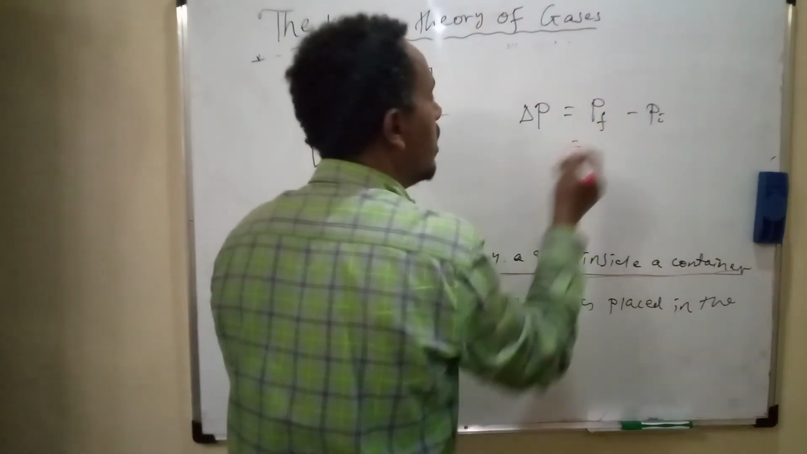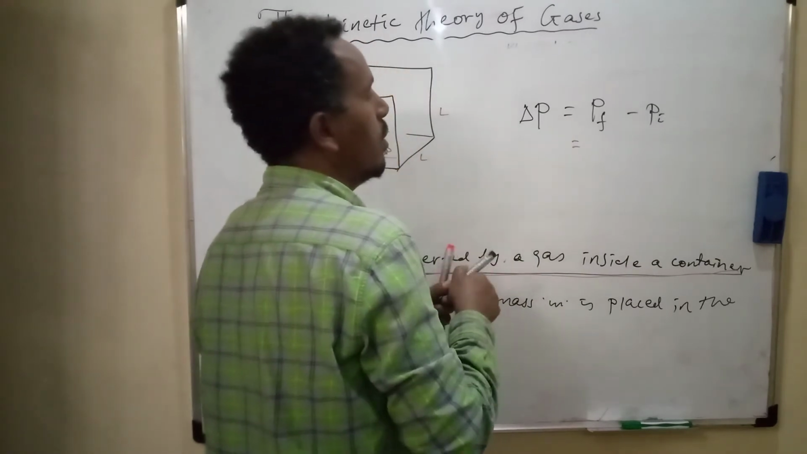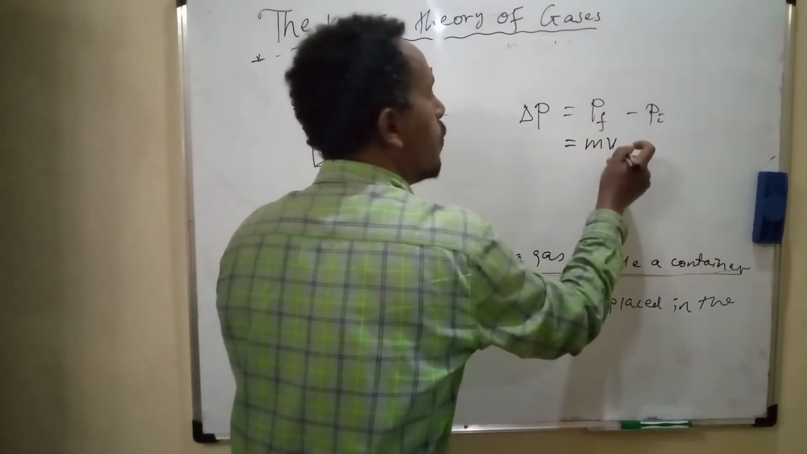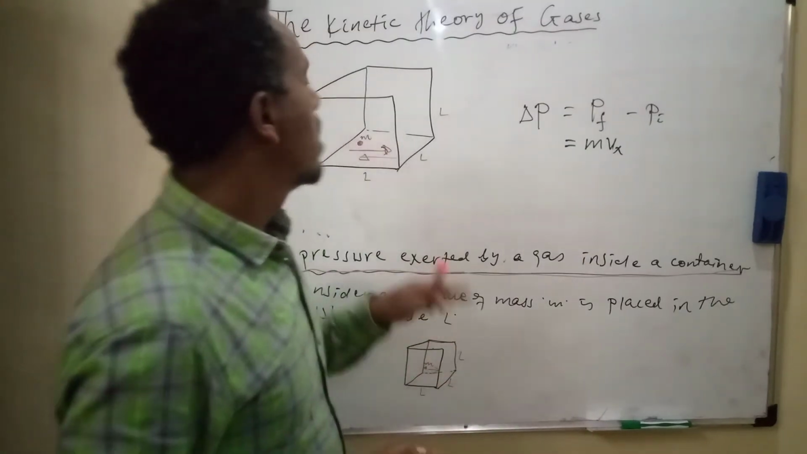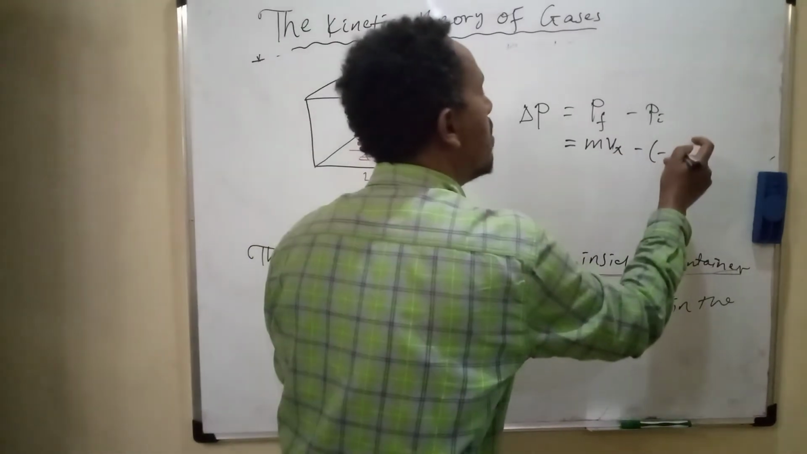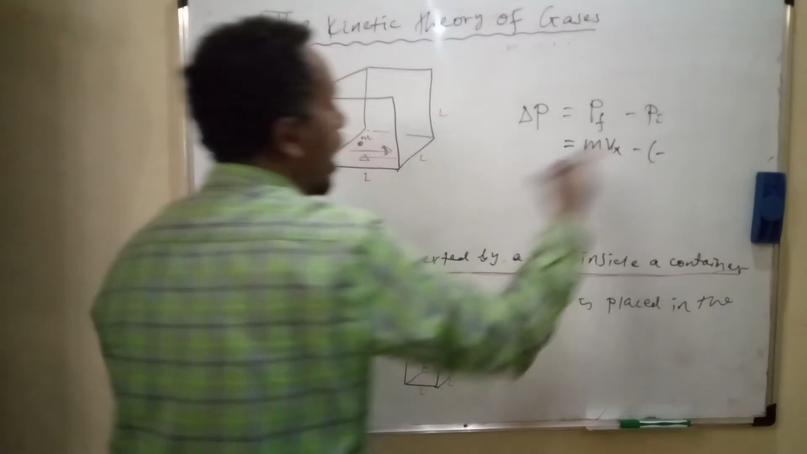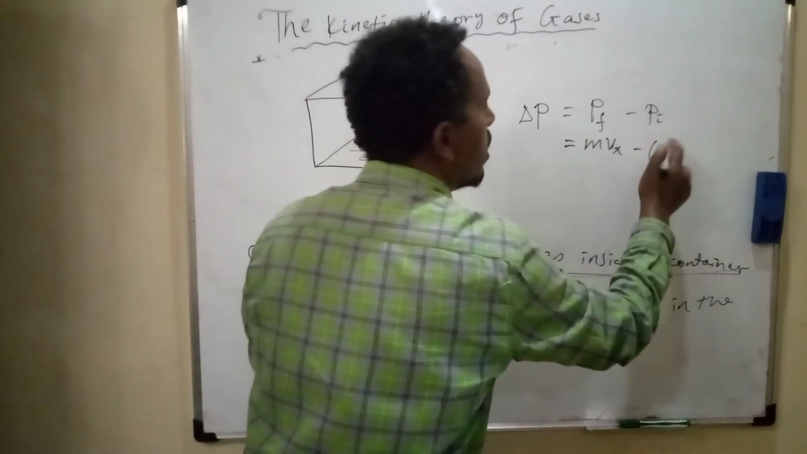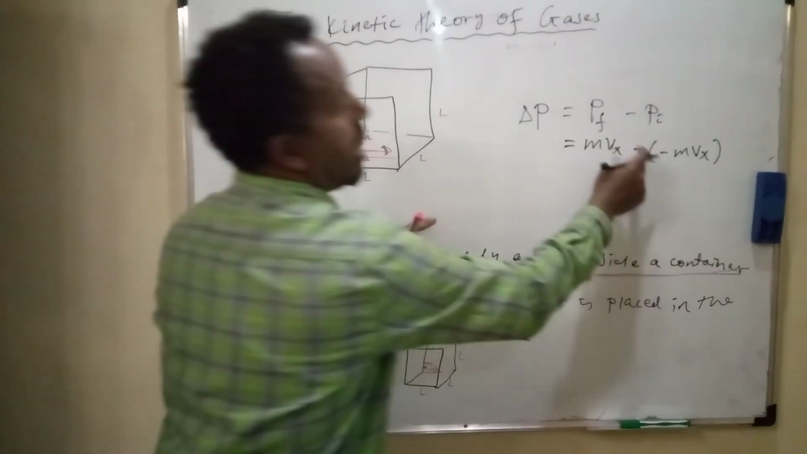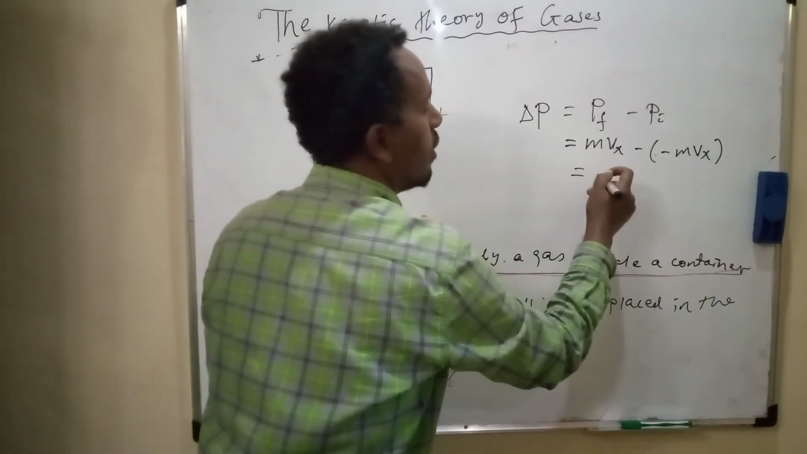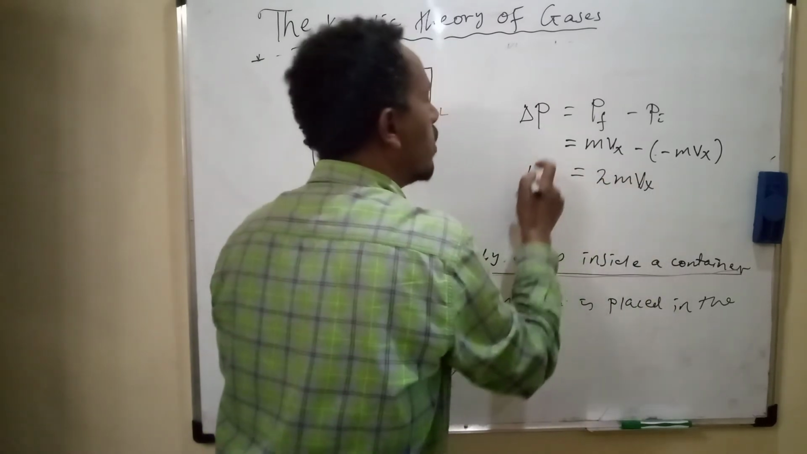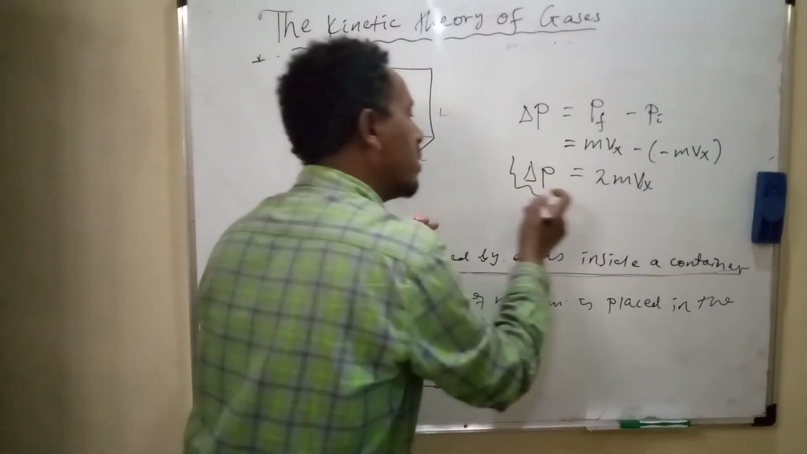Therefore, the change in momentum is equal to mass times velocity of the molecule of gas along the x-axis, minus, into minus. Since the two momentums are opposite in direction, here we use a minus sign: minus mvx minus mvx. Minus minus is plus, so this is equal to twice mvx, which is the change in momentum.